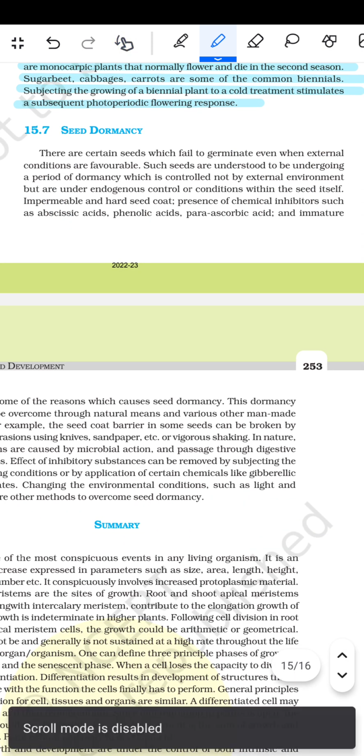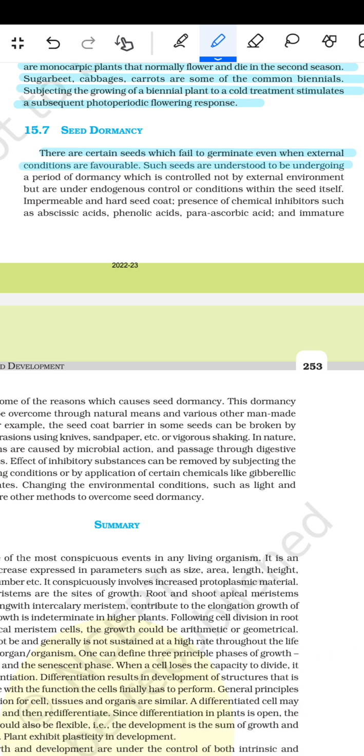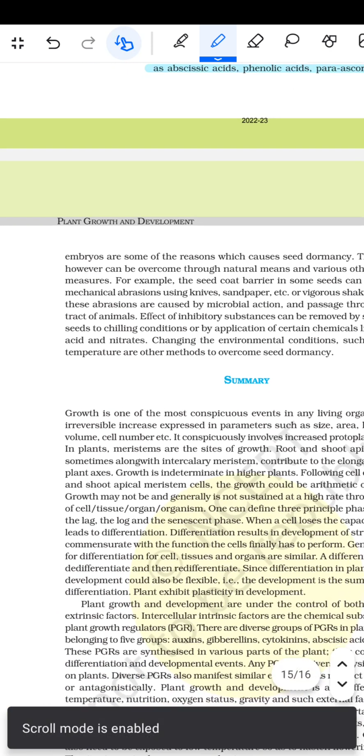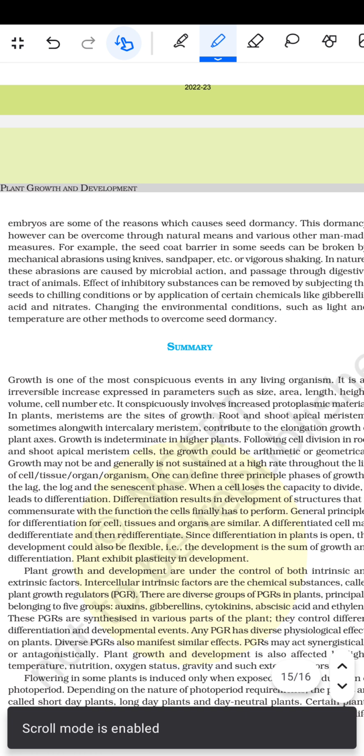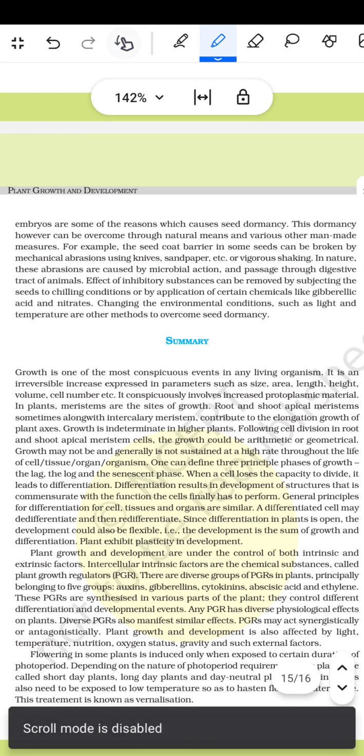So there are certain seeds which fail to germinate even when the external conditions are favorable. Such seeds are understood to be undergoing a period of dormancy which is controlled not by the external environment but is under endogenous control, or a condition within the seed itself. Impermeable and hard seed coat, presence of chemical inhibitors such as abscisic acid, phenolic acid, para-ascorbic acid, and immature embryo are some of the reasons which could cause seed dormancy.